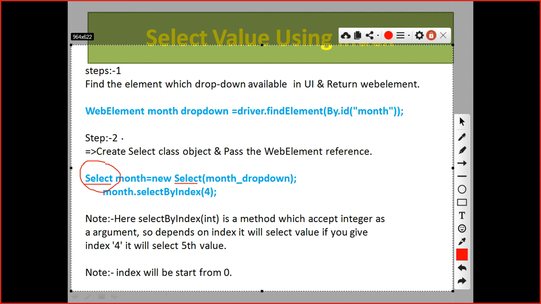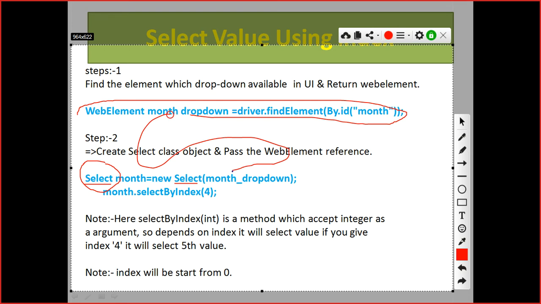So what are your next steps? How will this element interact with the Select class? That reference we will pass inside this, because this is an independent class. If you do not pass the reference, how will it interact with the web element? If your question is why we are passing this, you have to ask the Selenium developers. Selenium has developed this Select class logic, and we are just going to apply all of that logic.